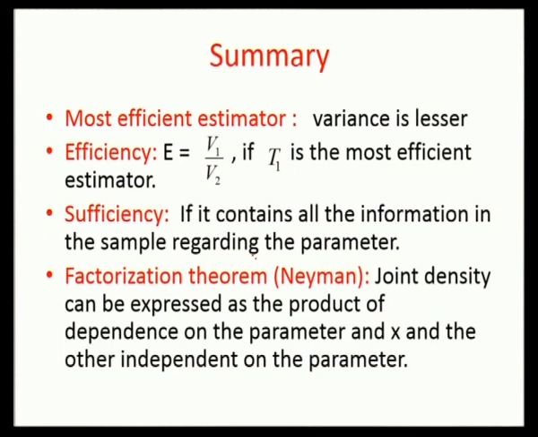Next, we have discussed the concept of efficiency, where efficiency is defined as V1 by V2, where V1 and V2 are the variances of the estimators, and V1 by V2 can happen only if T1 is the most efficient estimator. Next, we have discussed the concept of sufficiency, which is defined as the one which contains all the information in the sample regarding the parameter.